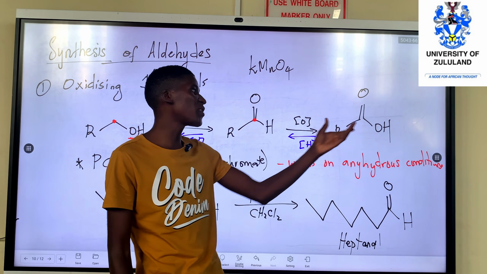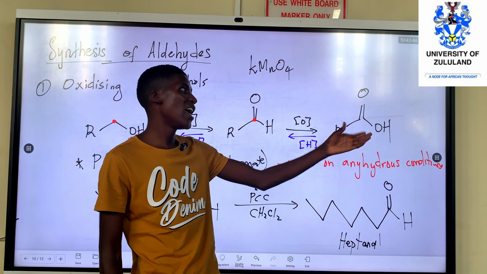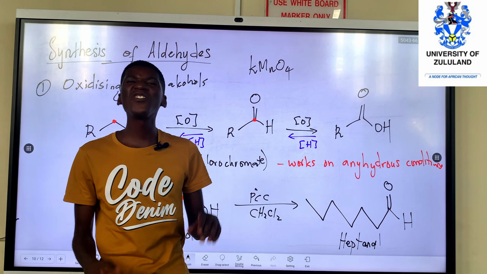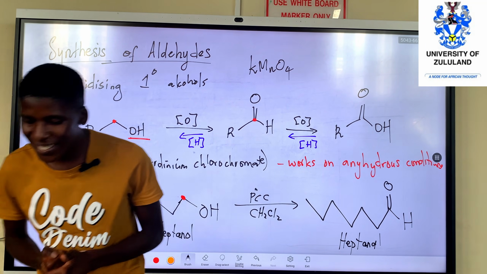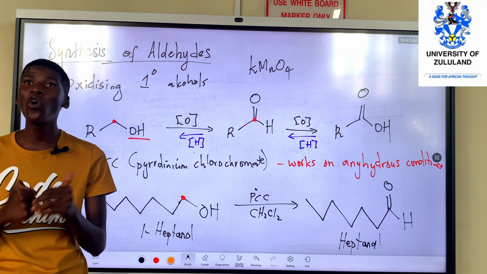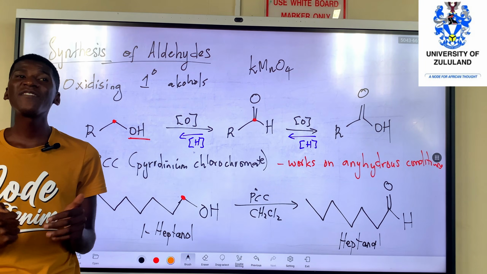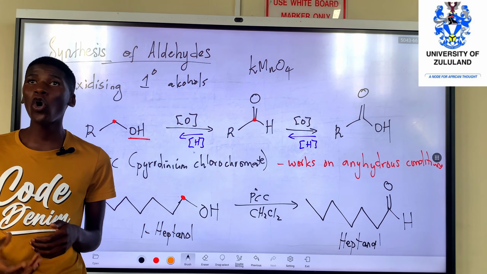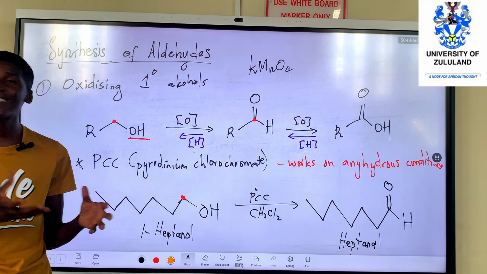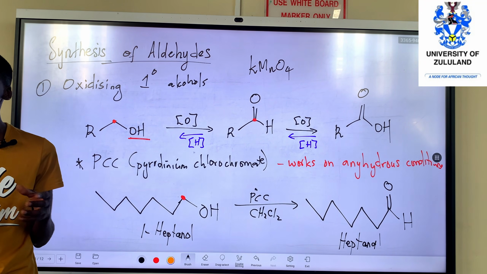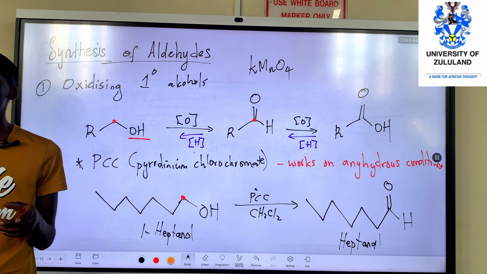So now you want to reduce, but a carboxylic acid is not easy to reduce. So it means it requires a strong reducing agent. The chemical that we use to reduce is known as a reducing agent.